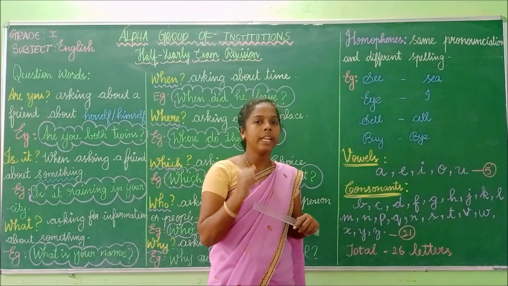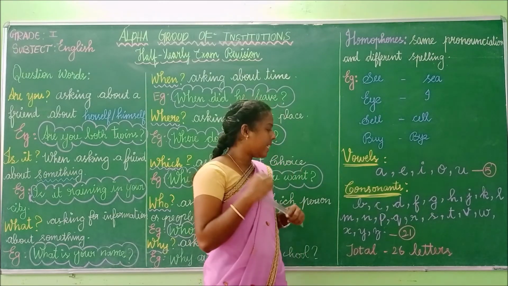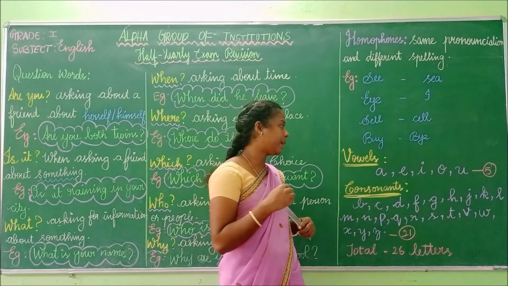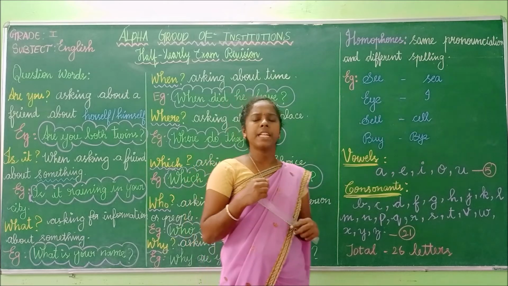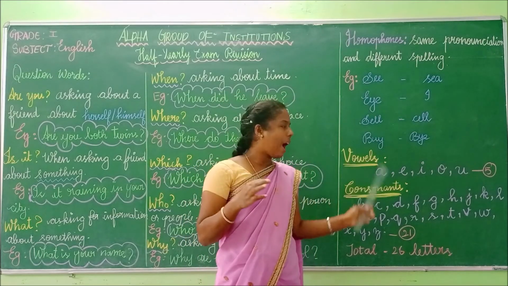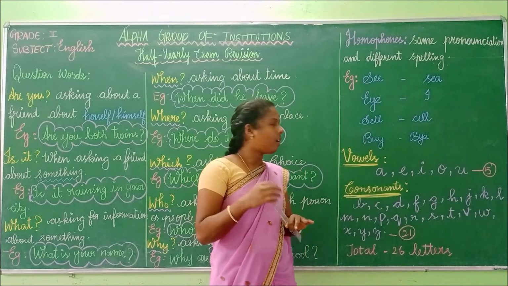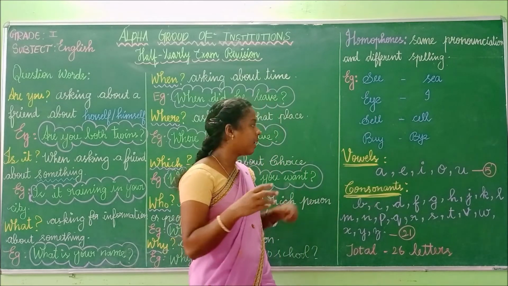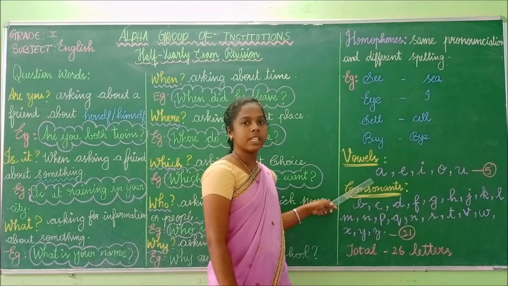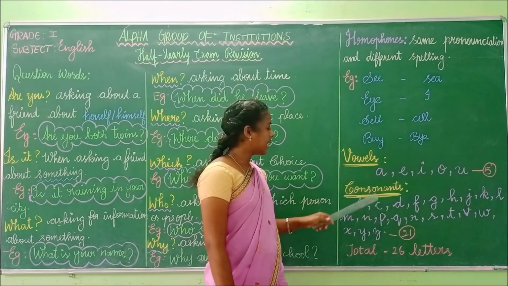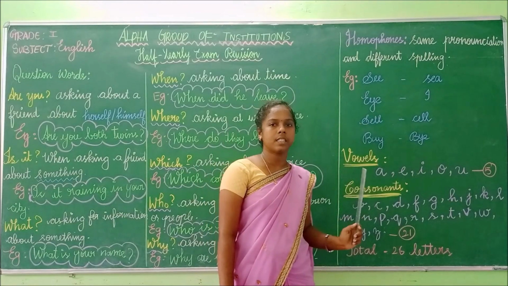So how many letters are there in the English alphabet? There are 26 letters. So in the examination, what you have to do? You have to classify the consonants and vowels of the English alphabet. There are 5 vowels and 21 consonants.